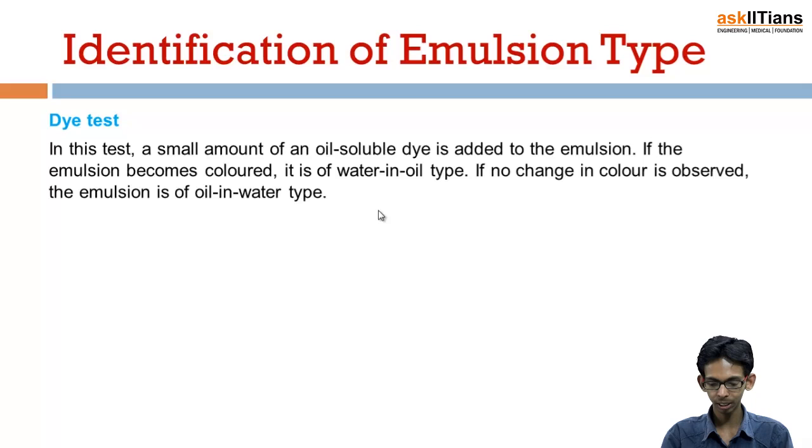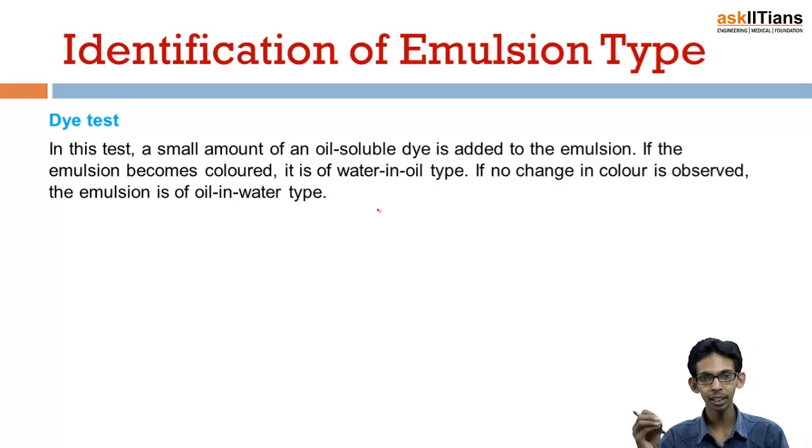In this test, a small amount of water soluble dye is added into the emulsion, and if the color of the emulsion changes, that means it was a water in oil type emulsion, and if there is no change in the color, that means it was oil in water.